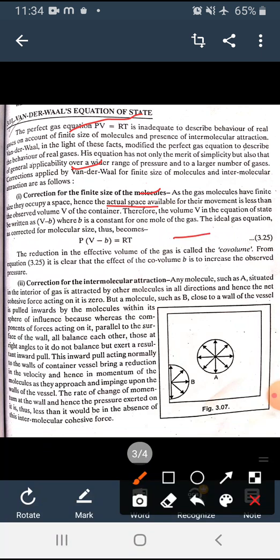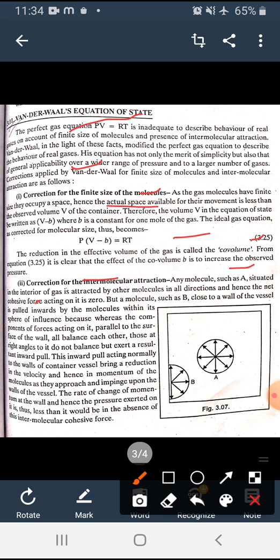The ideal gas equation corrected for molecular size becomes P into (V minus b) equals RT. That is equation 3.25. The reduction in the effective volume of the gas is called the co-volume. From equation 3.25, it is clear that the effect of the co-volume b is to increase the observed pressure.